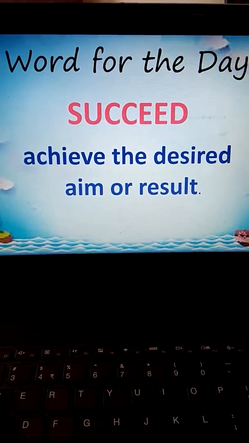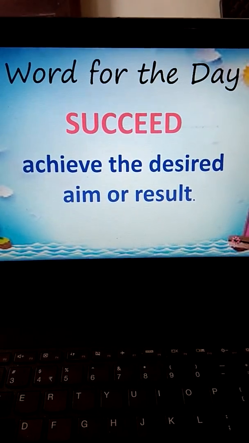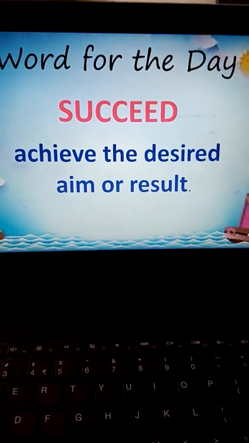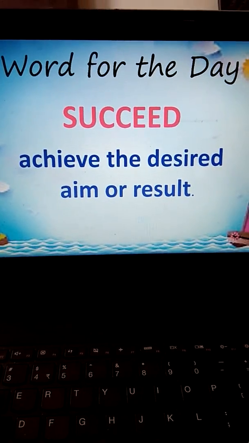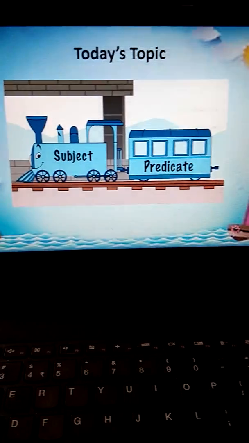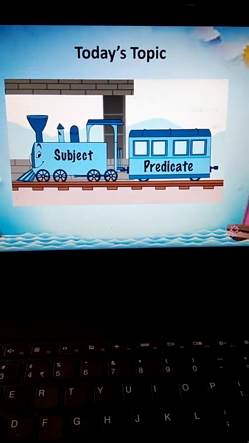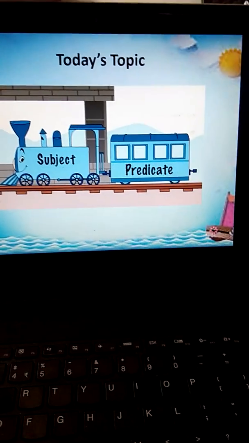So, what is the word for the day? Succeed. So, this is the ultimate word, succeed. What does it mean? Achieve the desired aim or result. Today we are going to take up an easy topic, subject and predicate.